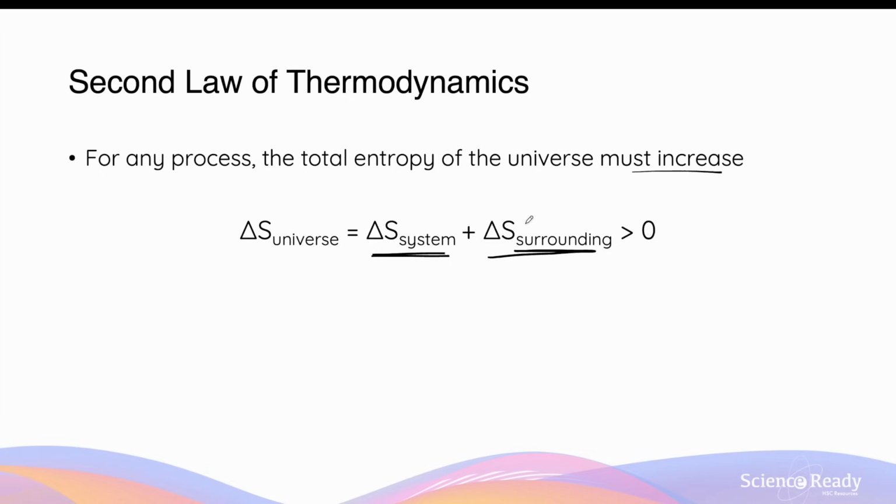That is everything else in the universe surrounding the chemical reaction itself. When you add the two entropy changes, of the chemical reaction, which is the system, and its surroundings, the total should always increase. That is, the entropy change of the universe must always be positive. This is the second law of thermodynamics.